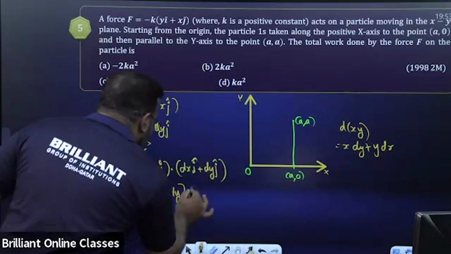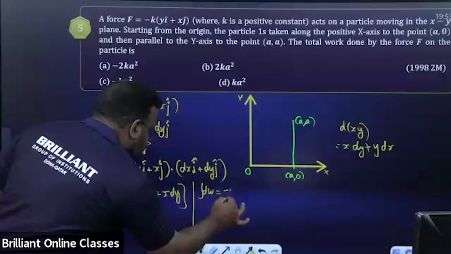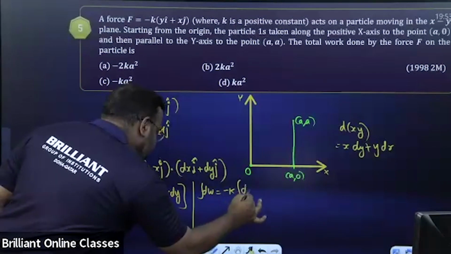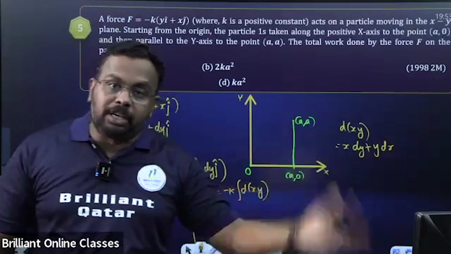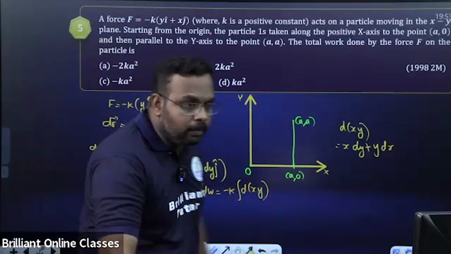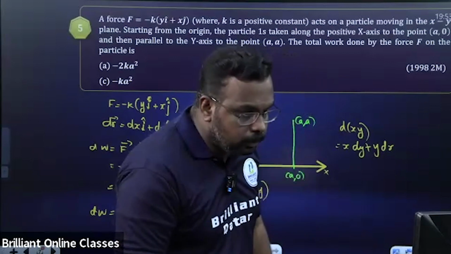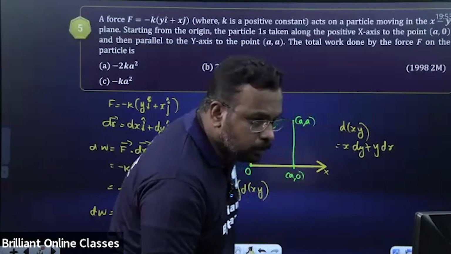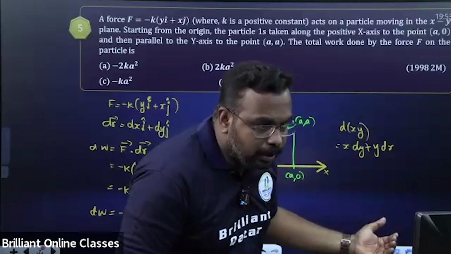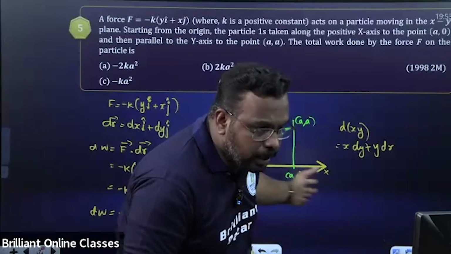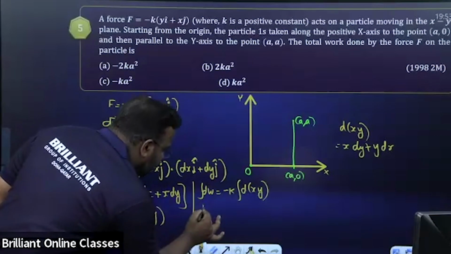So how can we calculate work done? Work done is equal to the integral of this. So integral dw is equal to minus k, which will come out, into integral of derivative of xy. What is integral dw? Integral of dw is w only. Now the dot product is already taken. Here we are using the product rule in differentiation.